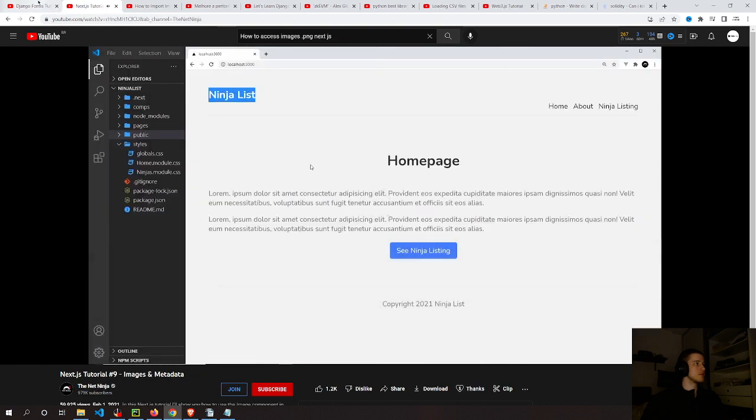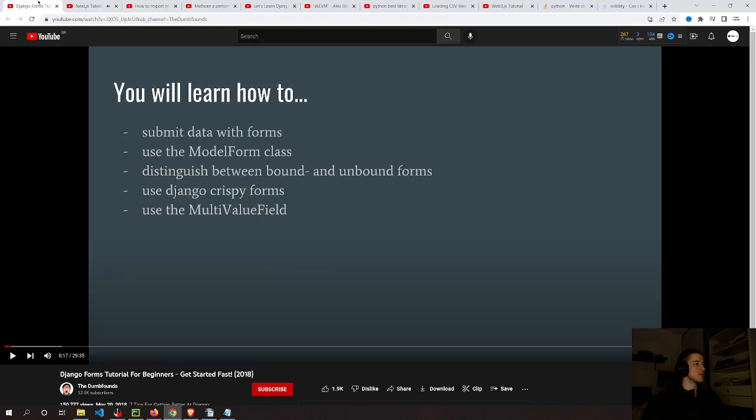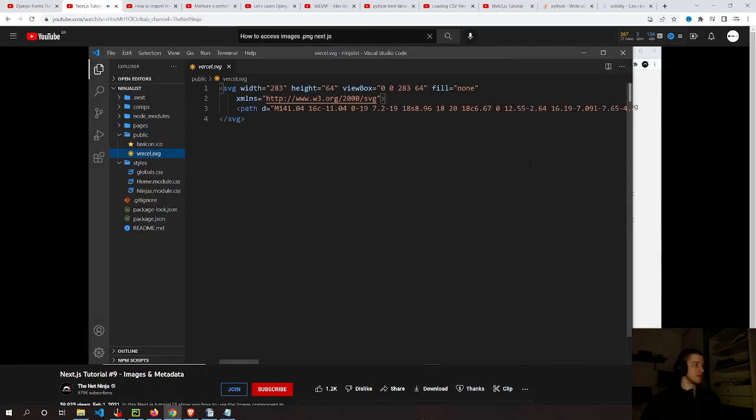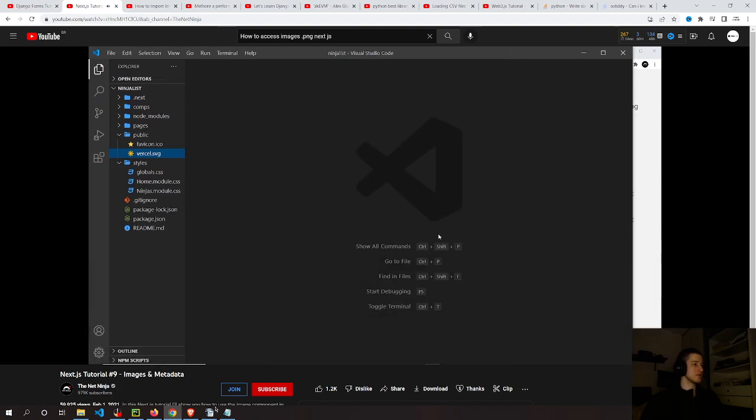I'd like to replace this text with some kind of logo instead, an image. Now, to work with images, we're going to have to talk about static assets in Next applications, and the way we work with them is very, very simple. All we do is place them inside this public folder, and anything inside here is made accessible from the browser. So we can already see this image right here, an SVG file, and that was something that the boilerplate Next application that we created used initially. We don't need it anymore, though, so we can delete it if we want.